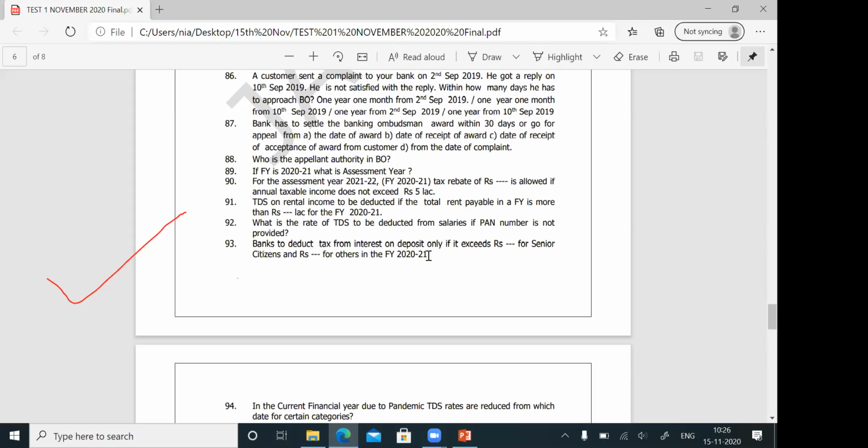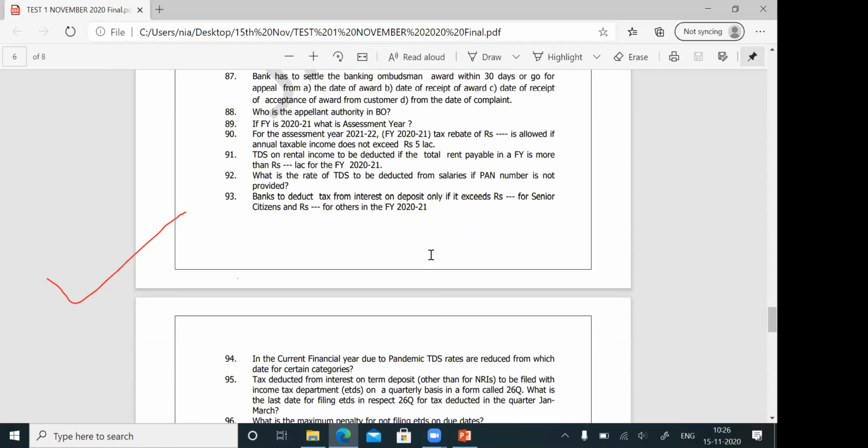For senior citizens, up to 50,000, you need not deduct TDS. For others, up to 40,000 interest earned on term deposit, you need not deduct TDS. So for the first blank, the answer is 50,000, and 40,000 for others. Question number 93.